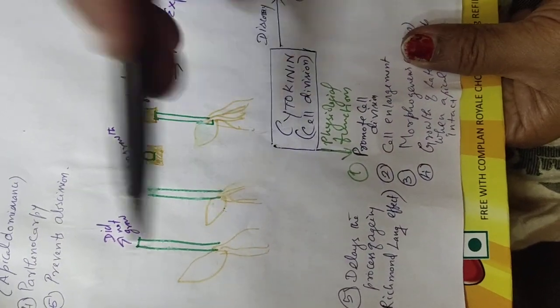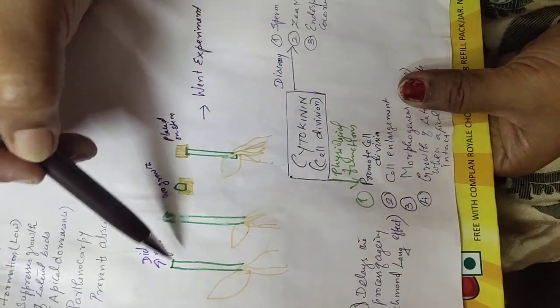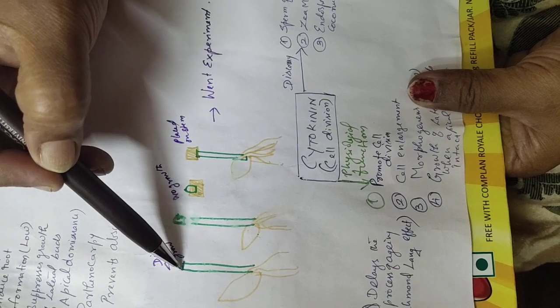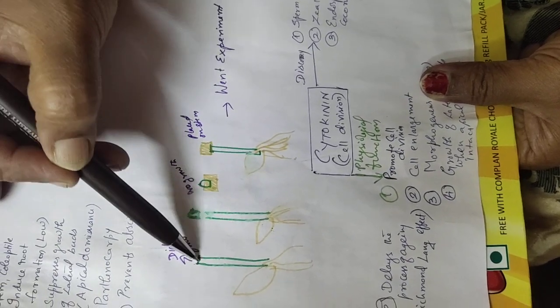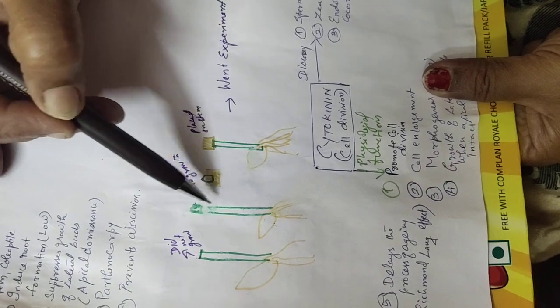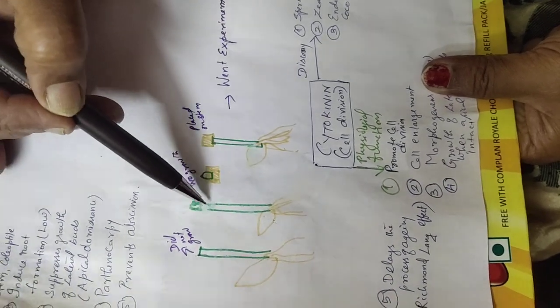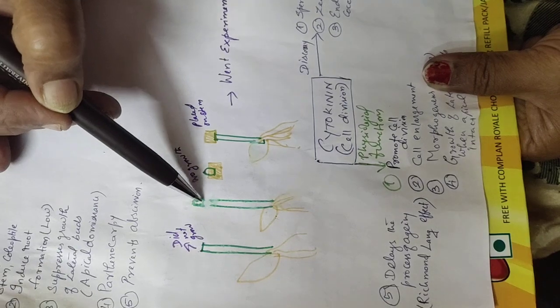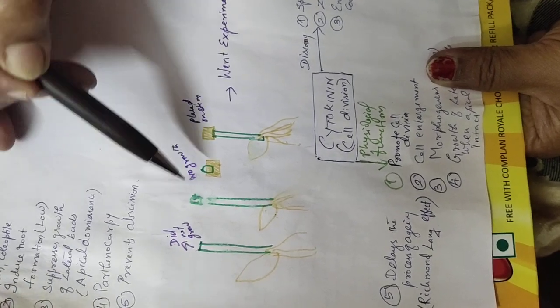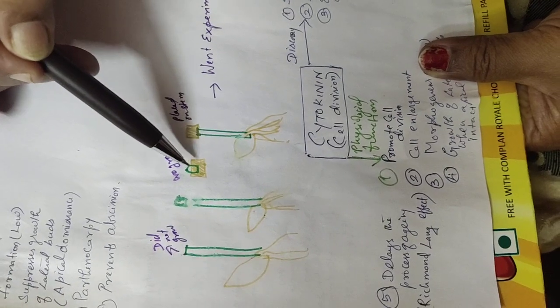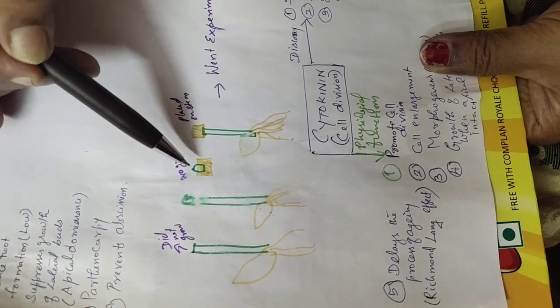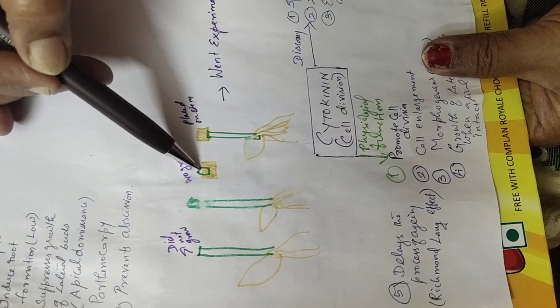Zea mays means it's a maize plant where the stem tip is called as coleoptile. So what he did is he cut the coleoptile and he found that there was no growth after cutting the coleoptile. Later on he fixed the cut coleoptile in an agar block and he observed, is there any change in the coleoptile? The coleoptile remains the same without any growth.